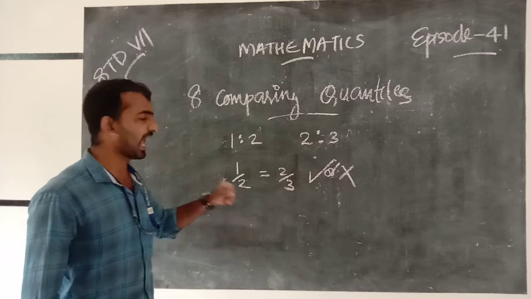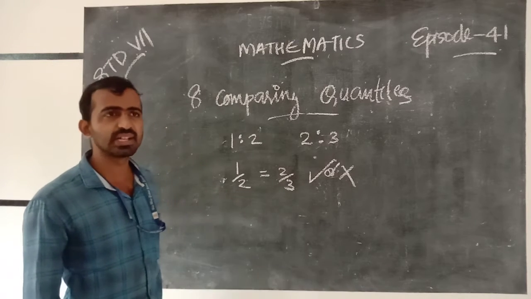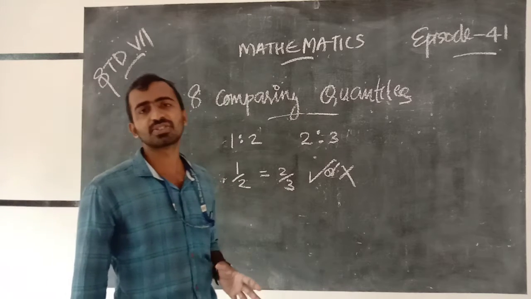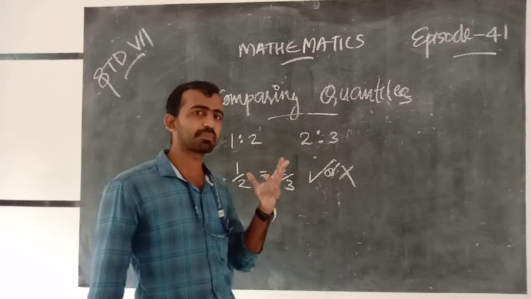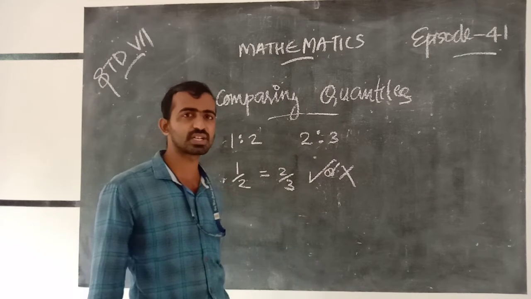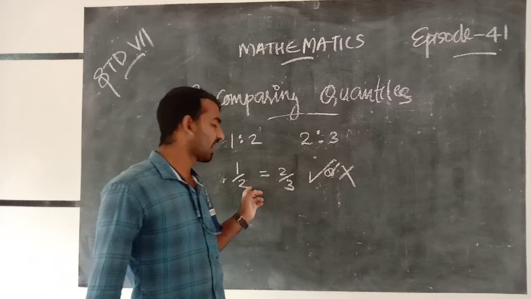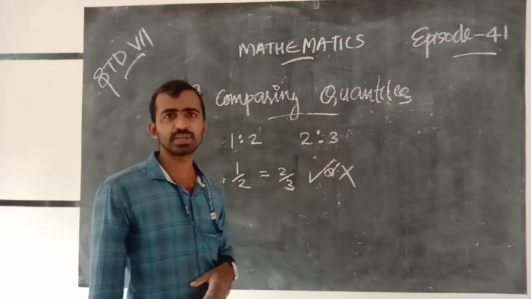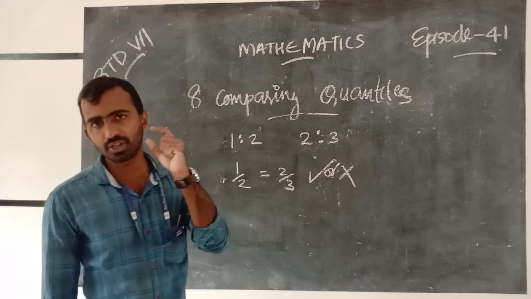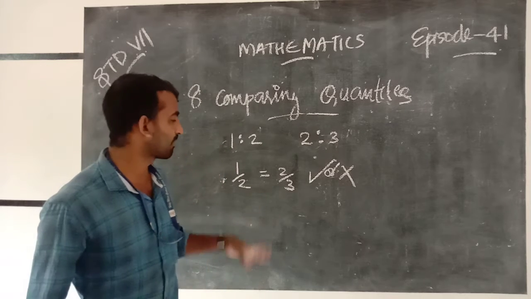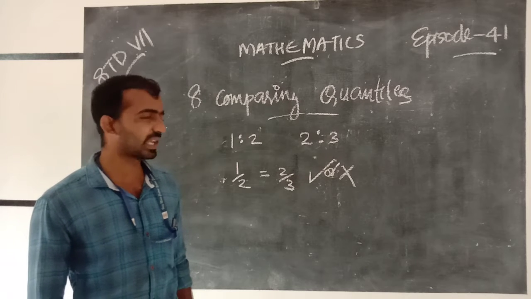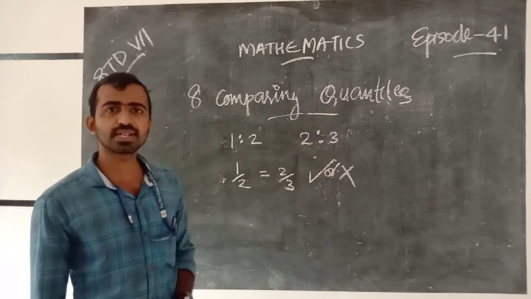First we take the LCM of the denominators. We are also discussing the chapter fractions. This is a fraction and this is also a fraction. These are proper fractions. Proper fraction means the numerator is small and the denominator is big. That is 1/2 and 2/3. Then we take the LCM of denominators.